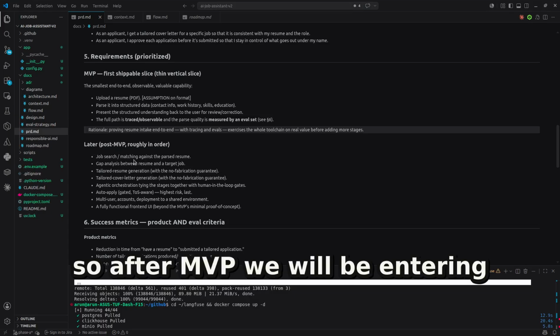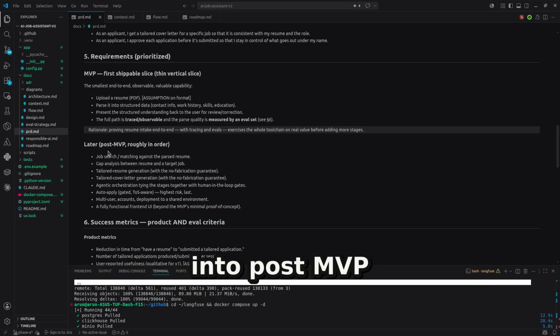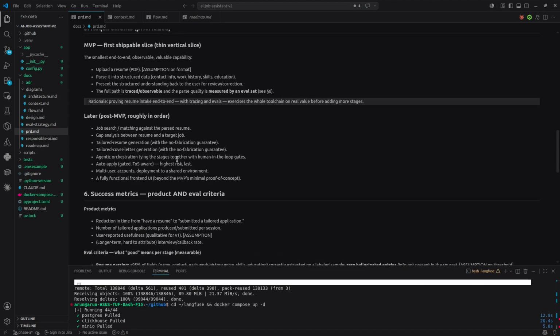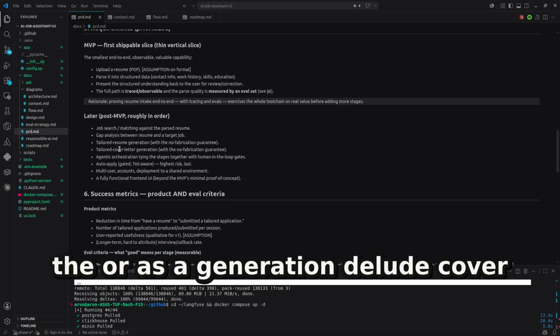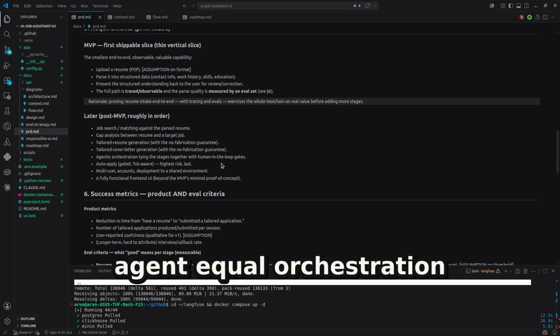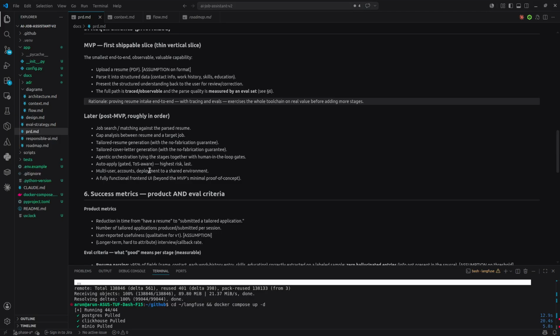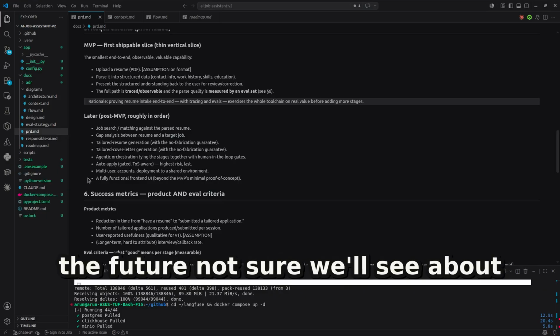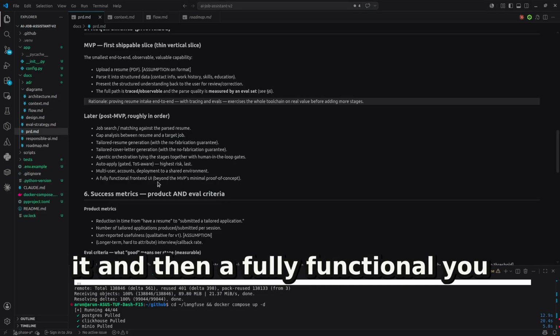So after MVP, we will be entering into post MVP in this order. So job searching feature, then the gap analysis, tailored resume generation, tailored cover letter generation, agentic orchestration, then auto apply. Well, it will be gated by a human in the loop. Multi-user is maybe in the future, not sure. We'll see about it. And then a fully functional UI, front-end UI.